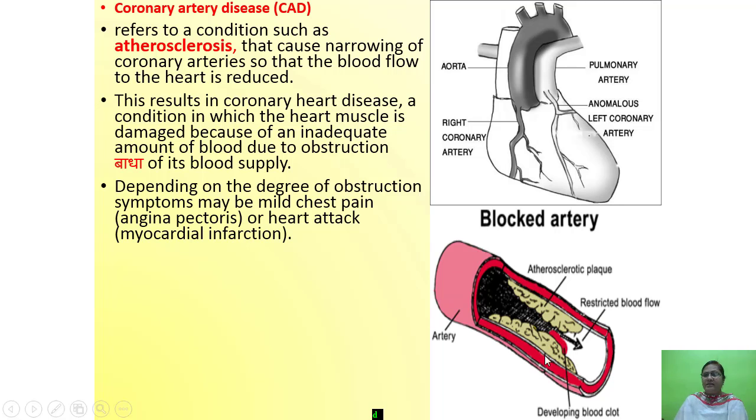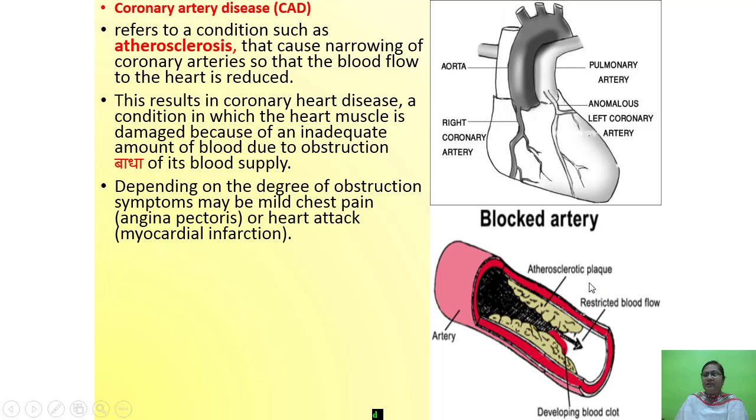Okay, so here you can see the artery, and because of the deposition of fat, what happens? The blood flow is restricted, and a clot is formed here.